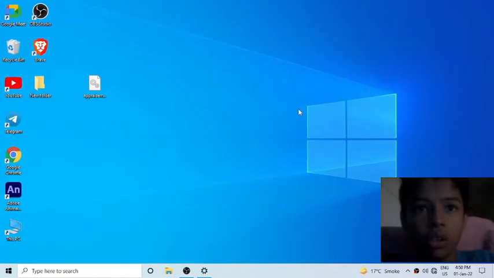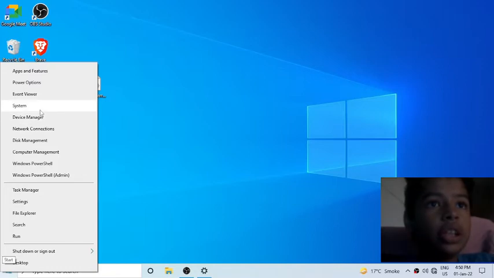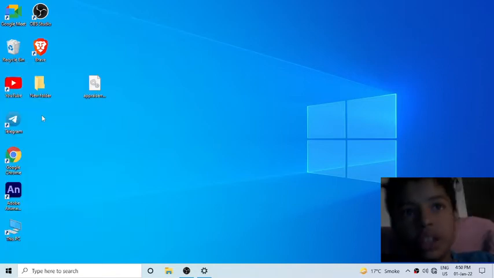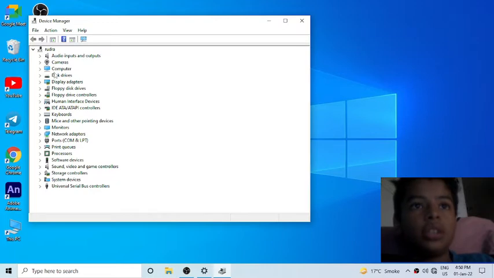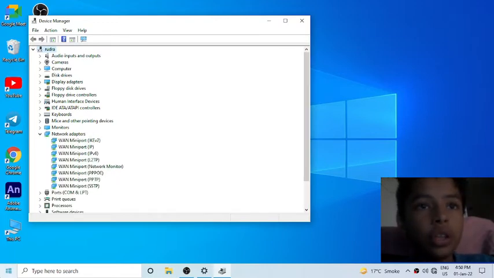Method 2. If you are facing a connection problem, right click on start and you can see device manager. Click on device manager and it will open. Click on network adapters. If the network is not showing here, click on scan for hardware changes.